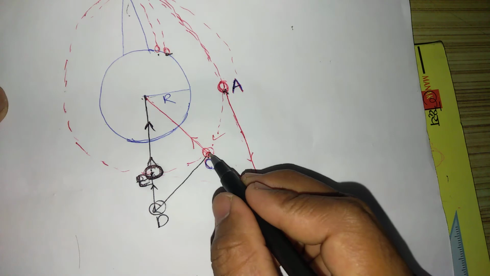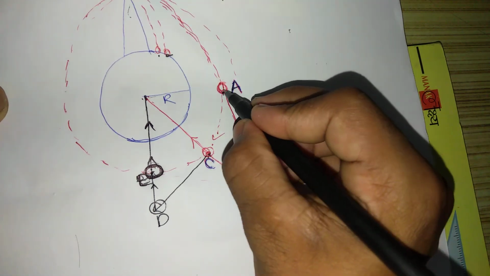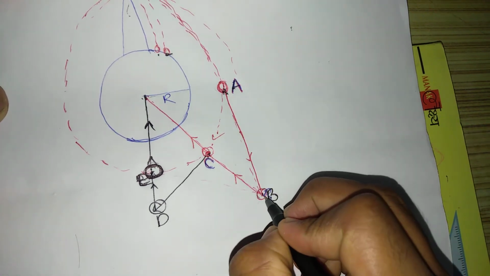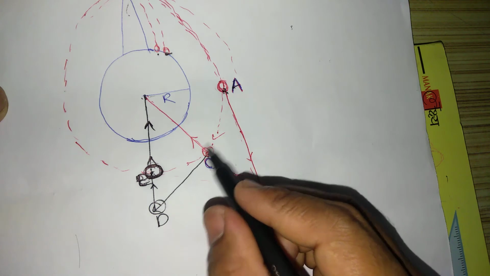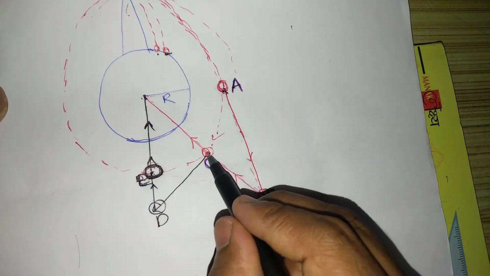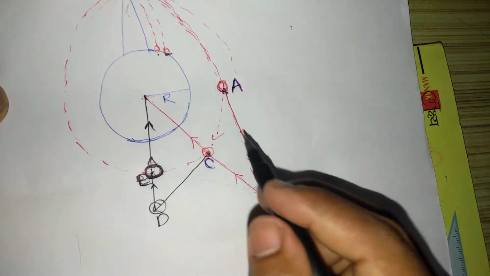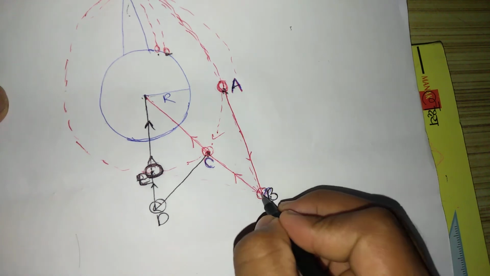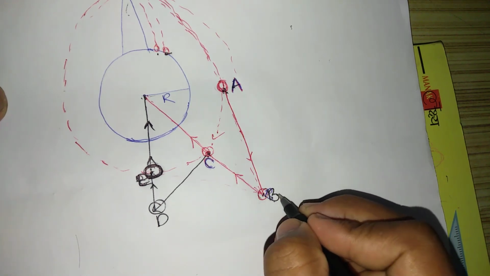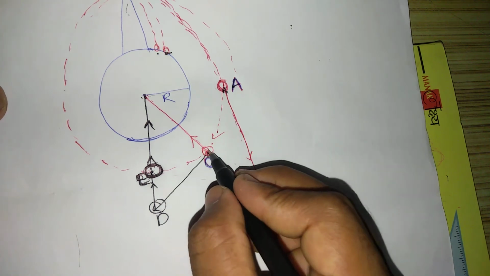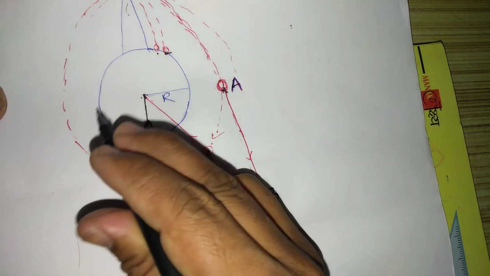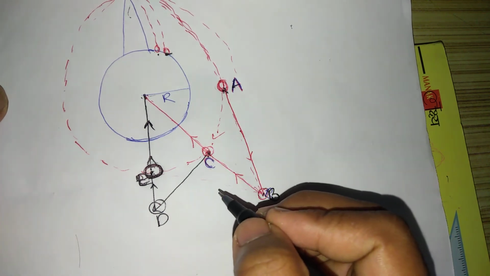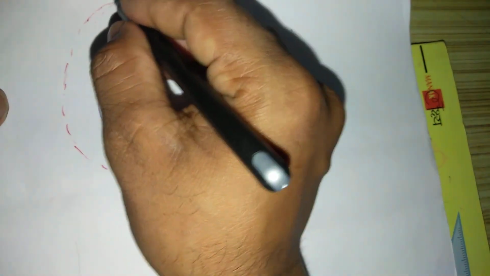So what is that? Due to centrifugal force, the object or the satellite wants to go from point A to point B, but the gravitational force between the satellite and the earth provides the necessary centripetal force, which brings the satellite from point B to A and keeps the satellite revolving around the earth with constant speed in its orbit, and again it reaches this point, again it falls.